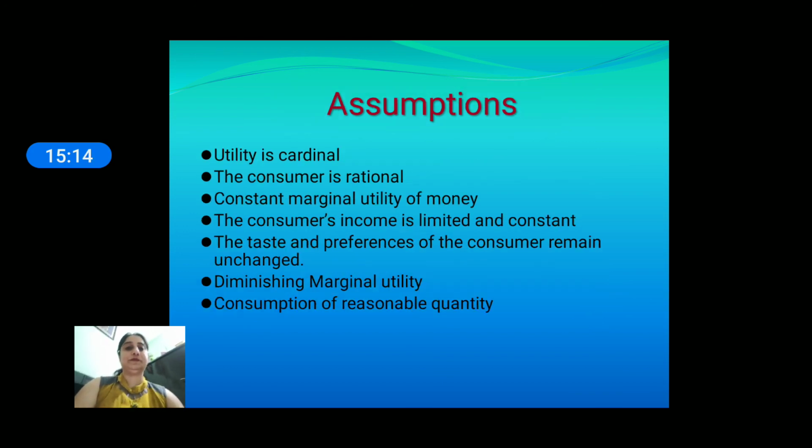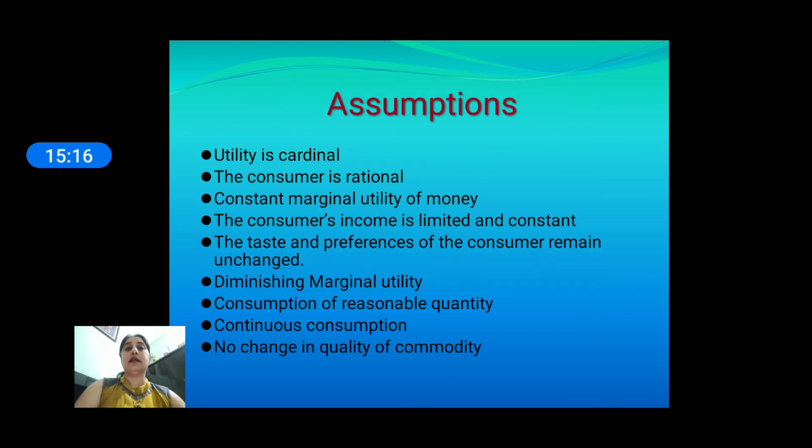Now students, there are also some assumptions of this law. Utility is cardinal: it is assumed that we can measure utility in the form of numbers. Second, the consumer is rational. Being a rational person, he always tries to spend his entire income on different goods in such a way that he can get the maximum satisfaction. Third, constant marginal utility of money.